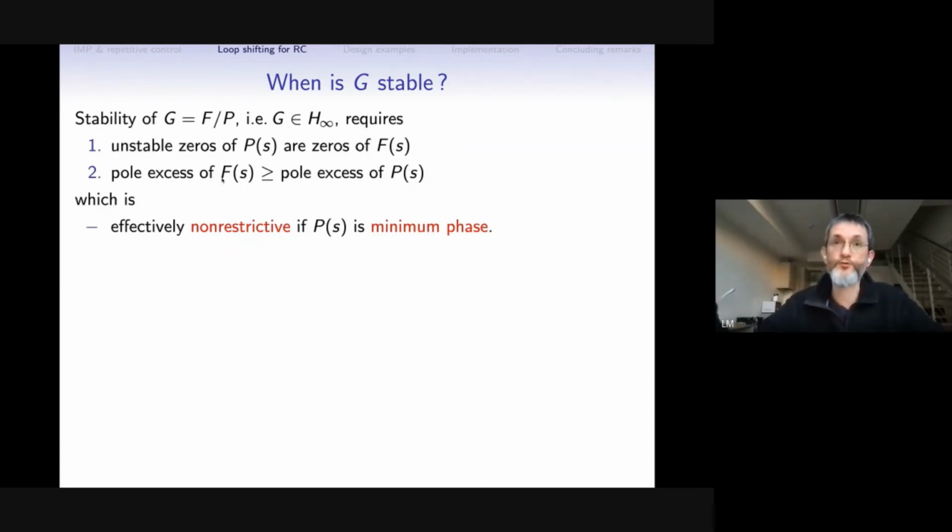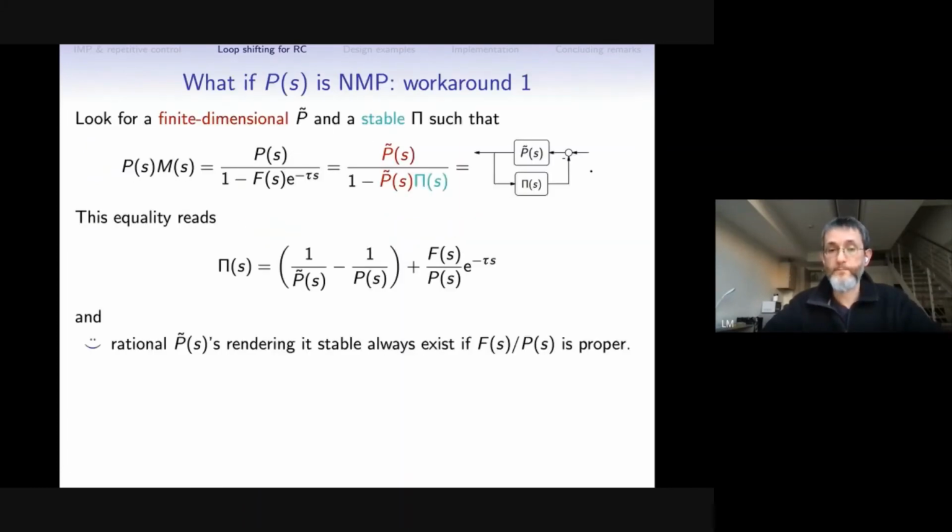We can always introduce additional poles into the filter at sufficiently high frequencies. But the first one might be. But if the plant is minimum phase, there is absolutely no restriction. So for minimum phase plants, which is again some duality with the Smith predictor working for stable plants, this scheme works for minimum phase plants, we can easily do that.